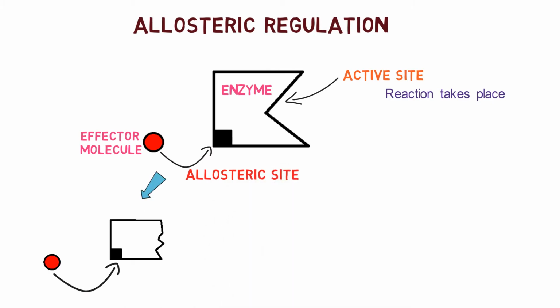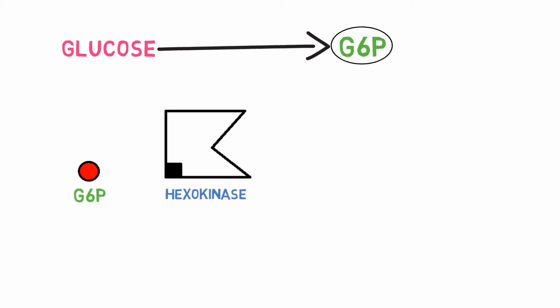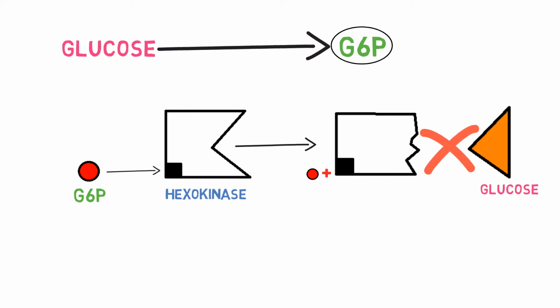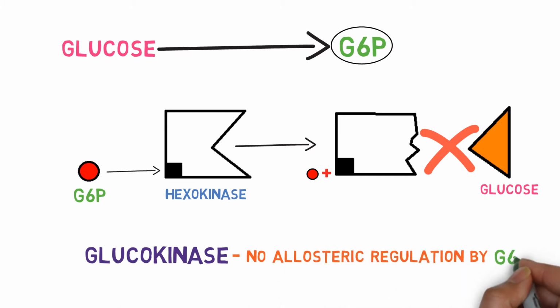Either this binding will inhibit the reaction by changing the shape of the active site, which we call allosteric inhibition, or this binding will facilitate the reaction, which we call allosteric activation. So G6P binds to the allosteric site of hexokinase, changes the shape of its active site, and inhibits the reaction. In contrast, glucokinase does not have an allosteric regulation.